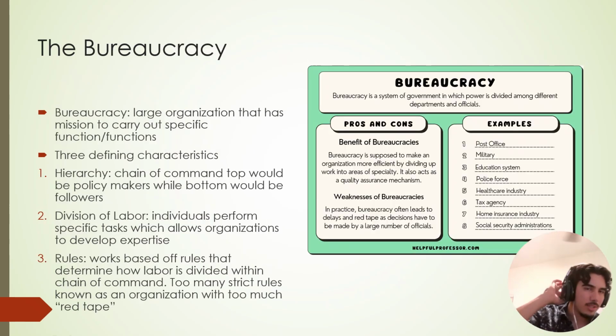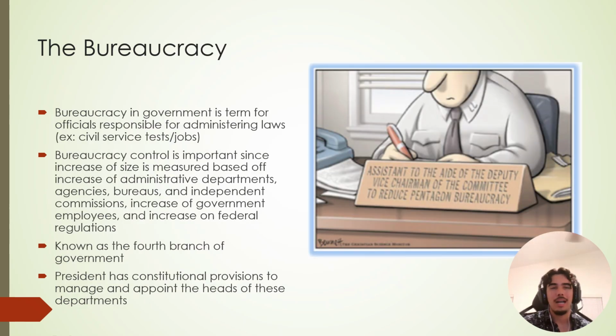Real quick to wrap up this, we have the bureaucracy. You should know all of this. These are the defining characteristics. These are institutions that actually help the president work a little bit better. So these are your post offices, your military, your education, your police force, okay? Chain of command, there's division of labor, and there's rules. These are all high paying bureaucrat jobs, government paying jobs, good benefits, jobs that are essential to actually making our society a little bit better, okay?